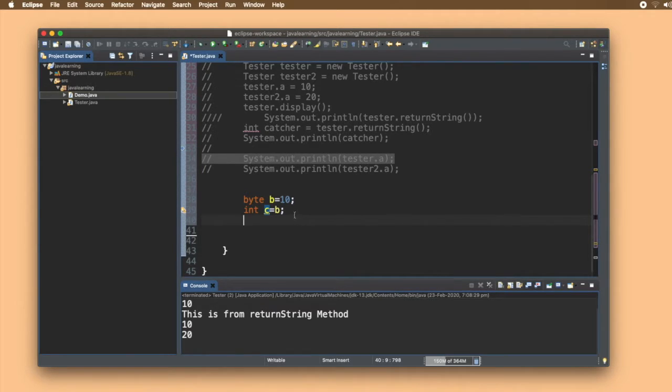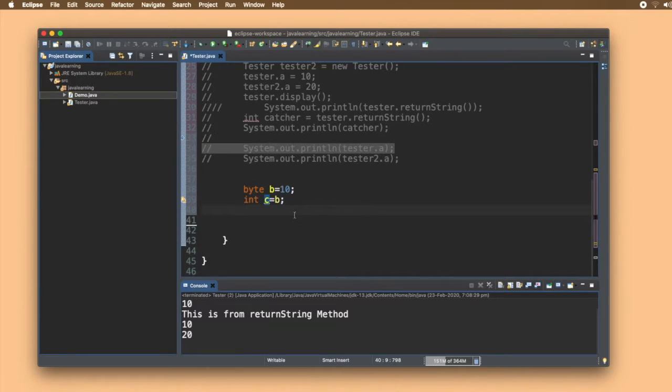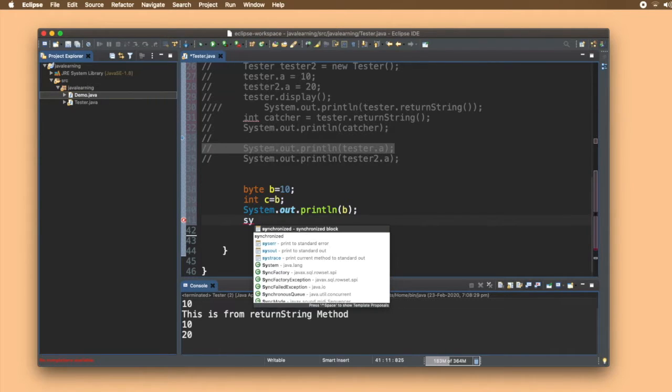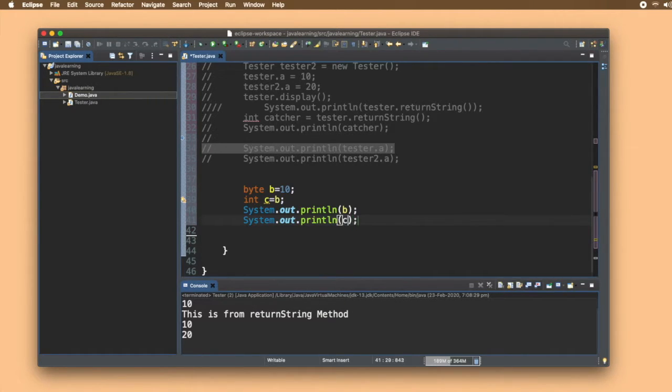It is done by the compiler itself. We are not supposed to write anything, right? Let's just print it and see. I'll write b, and then on the next line I'll write c. Now let's run it and save it, and you can see 10 is printed both times. That is, c was able to convert this byte into integer. So that is known as implicit typecasting.